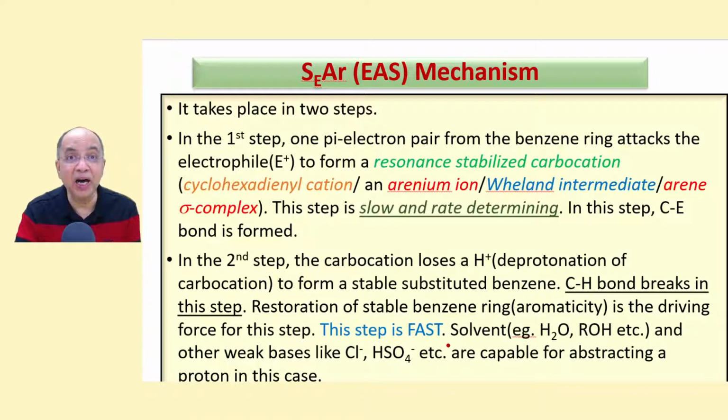This step is fast. Solvents like water, alcohol, and even weak bases like chloride ions, bisulfite ion, etc. are capable of abstracting a proton in this case, because the driving force is the stability to be attained by the aromatic ring, the benzene ring aromaticity.